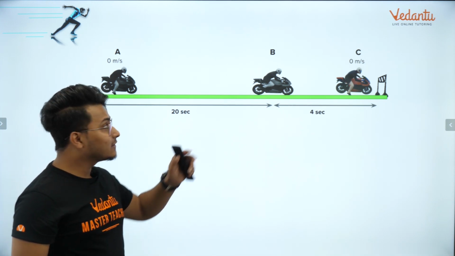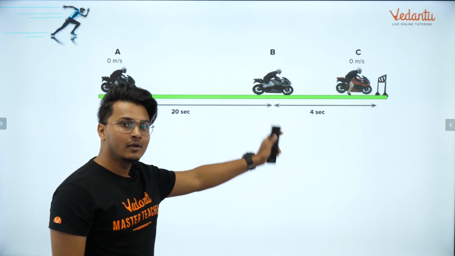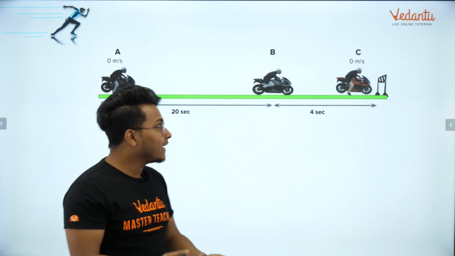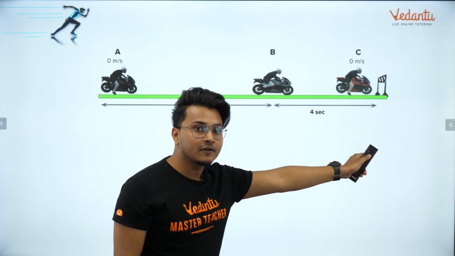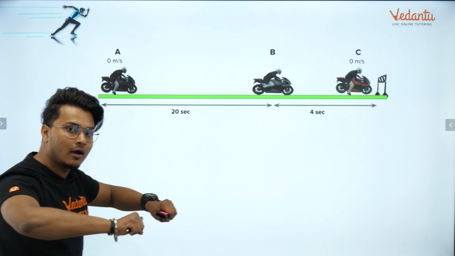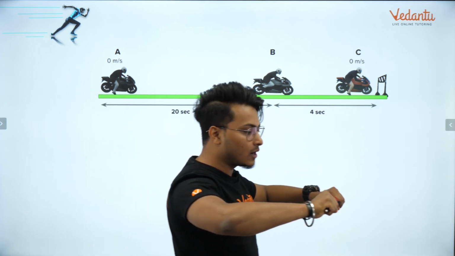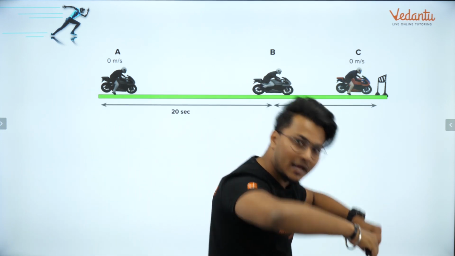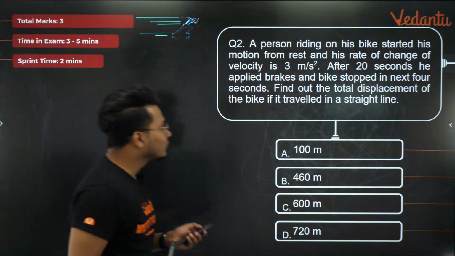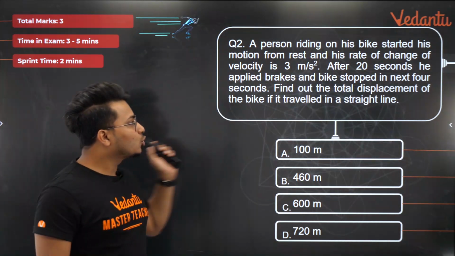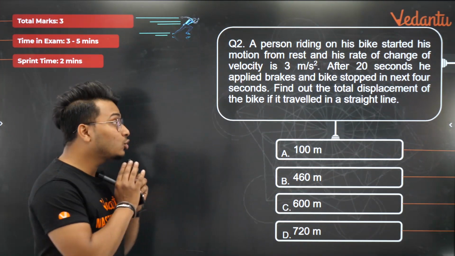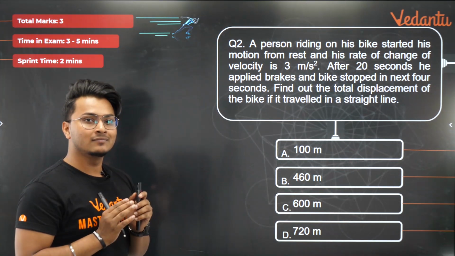Now the question says that after 20 seconds, the person applies brakes. And once he applies brakes, he stops after 4 seconds. तो मैं था यहां पे, मैंने भगाना स्टार्ट किया, till 20 seconds मैं भगा रहा हूं. After 20 seconds, I apply brakes and I come into a stop after 4 seconds. Now what is the question? They are asking, find out the total displacement of the bike if it traveled in a straight line. They are asking you the total displacement of the bike.